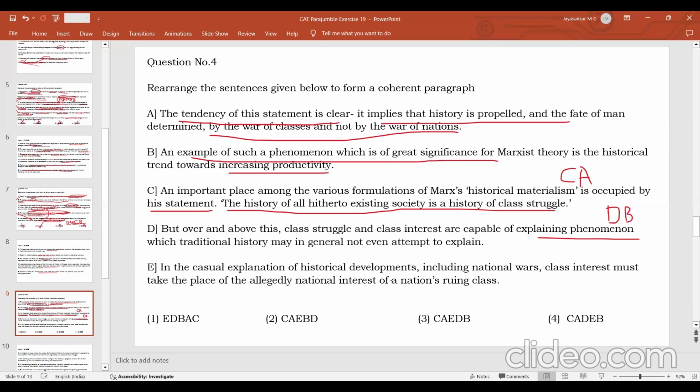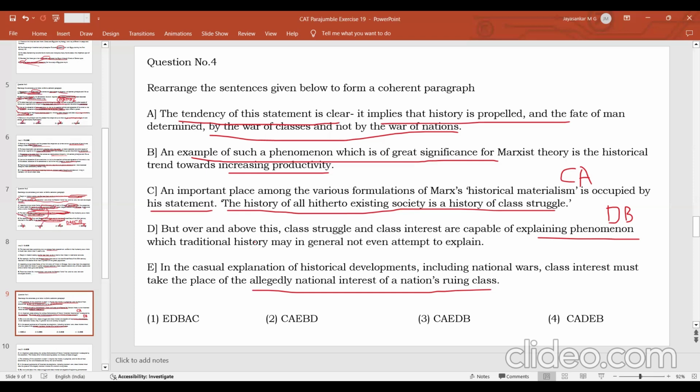In the casual explanation of historical developments, including national wars, class interest must take the place of the alleged national interest of a nation's ruling class. What is the meaning? When you try to explain history in a casual manner, you will say that a lot of history is developed through struggles or wars between nations.